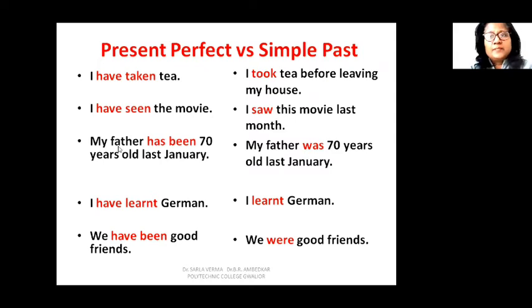Let's take another example. If you do not use the tenses properly to convey the exact meaning that you want, sometimes it can be a problem. Sometimes the wrong meaning may be conveyed or communicated. Like, see, this sentence is present perfect, and here on the right you have the sentence in the simple past. My father has been 70 years old last January. When you say my father has been 70 years old last January, you are maintaining connection with the present.